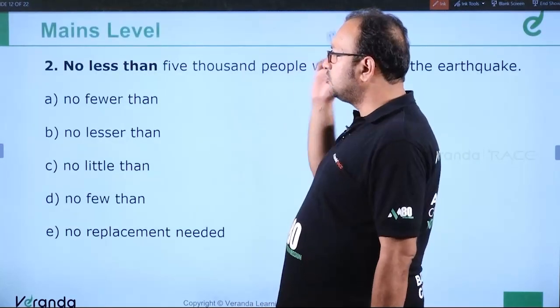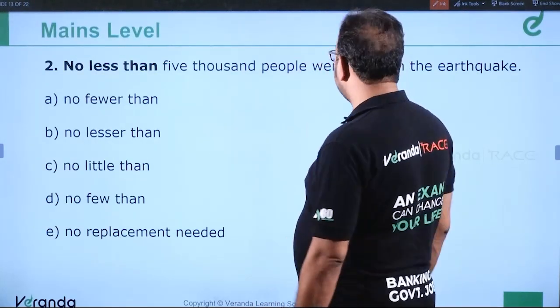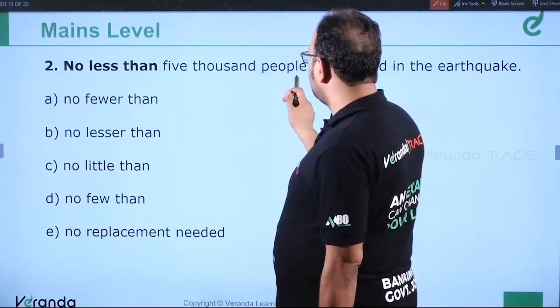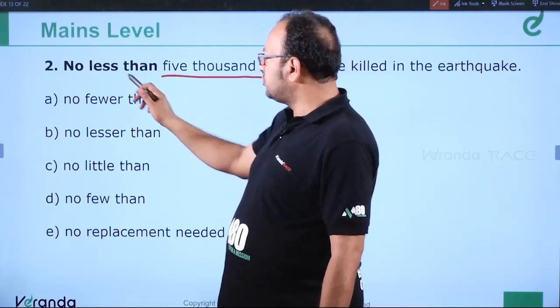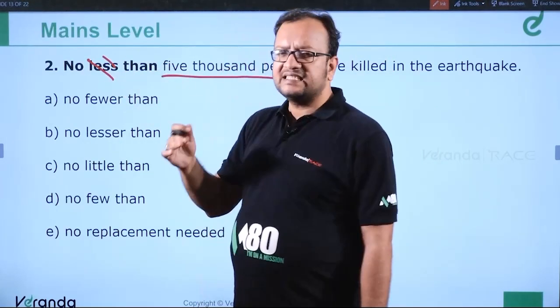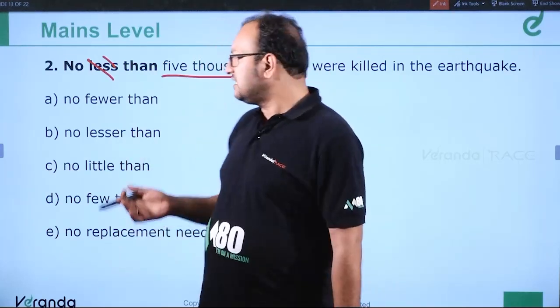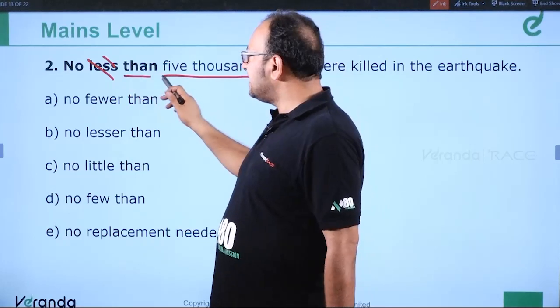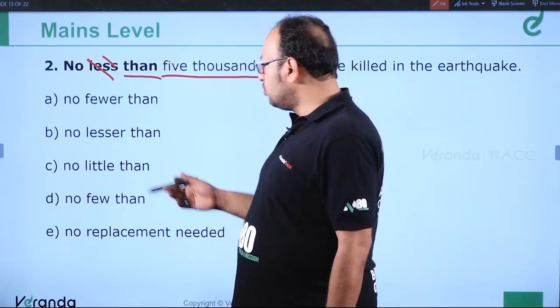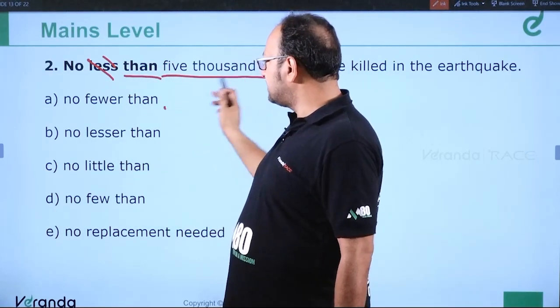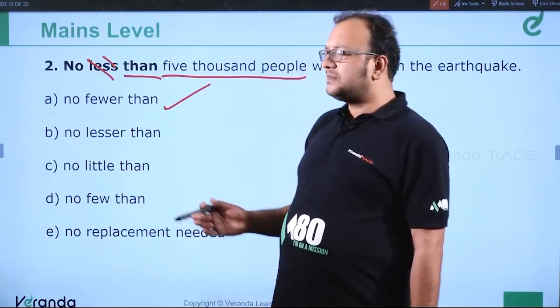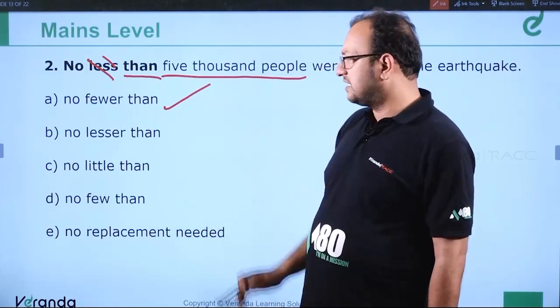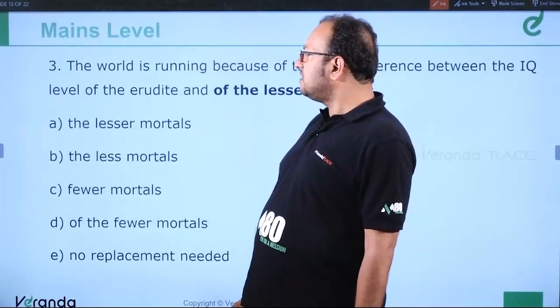Moving ahead, question number 2. No less than 5,000 people were killed in the earthquake. 5,000 people are countable, so it shouldn't be less. Little, less, least are used for uncountable things. Few, fewer, fewest are used for countable things. Because than is there, it should be no fewer than. This is the correct answer. Clear?